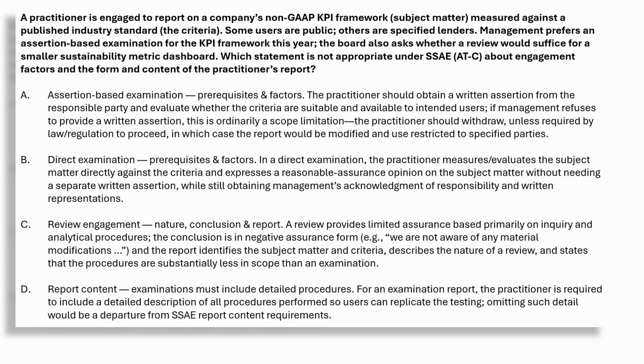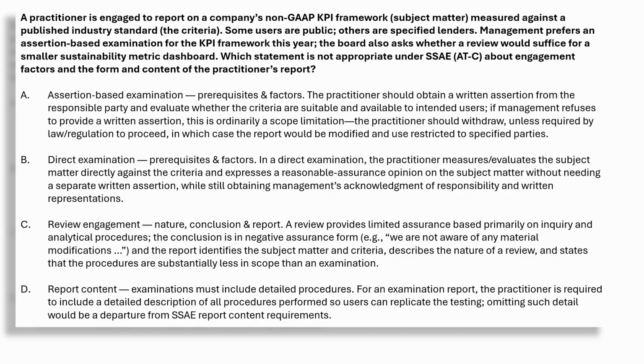Option D, examination report must list all procedures in detail. This is not appropriate. Under SSAE, the practitioner does not include detailed procedures in the report. The report provides an opinion, reasonable assurance for exams, but doesn't list each step. Including all procedures would be misleading and not required. So the answer is D.